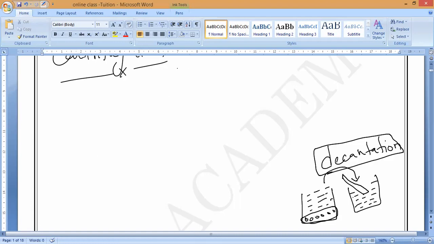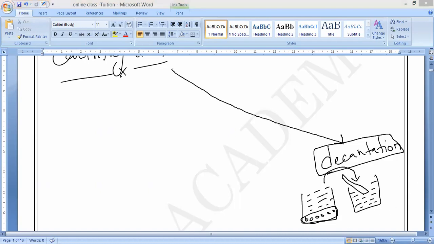After centrifugation, we can separate it by using the decantation process. Now, centrifugation. Centrifugation is a method for